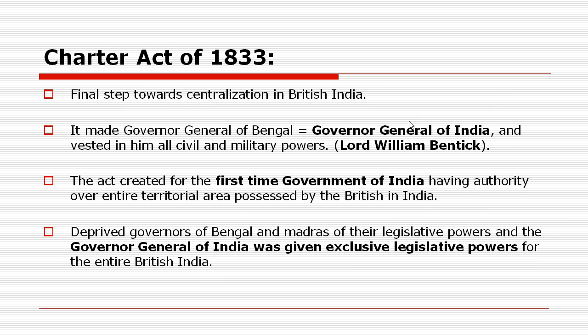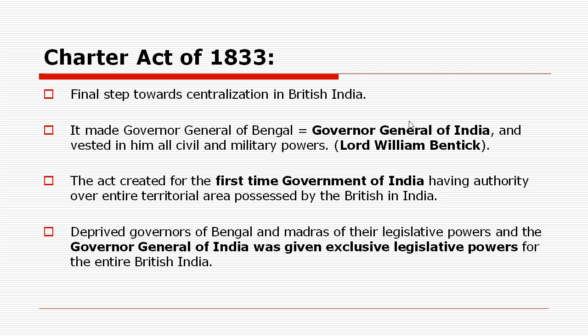So who was the first Governor General of Bengal? It was Lord Warren Hastings. Later, the Governor General of India was Lord William Bentinck. So kindly remember this difference, okay? And the act also created for the first time the Government of India. So this particular act created for the first time a government for India, and it had authority over the entire territorial area which was possessed by the British in India. So a Government of India was formed for the first time with this particular act.